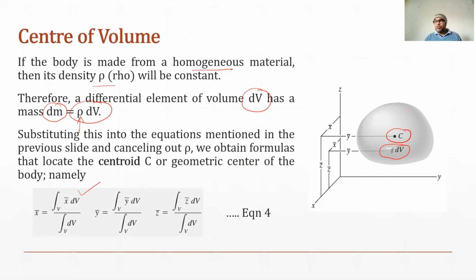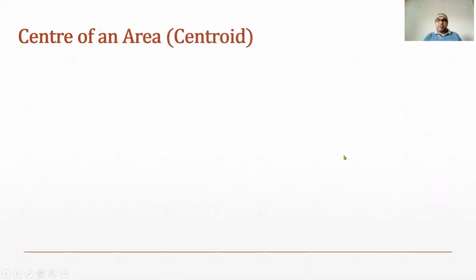In this, we are talking about the geometric center for a three-dimensional body. Similarly, if we want to find the geometric center of a two-dimensional body or of an area, we can also calculate that. In this lecture, we will be focusing on determining the centroid, because that is the scope of our course.